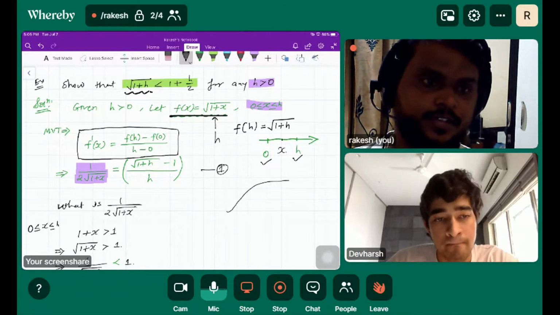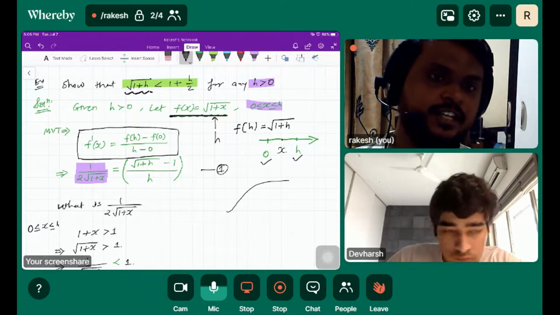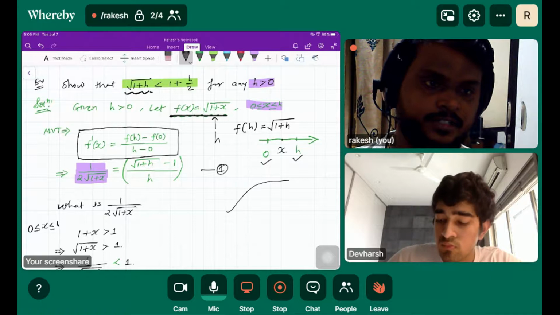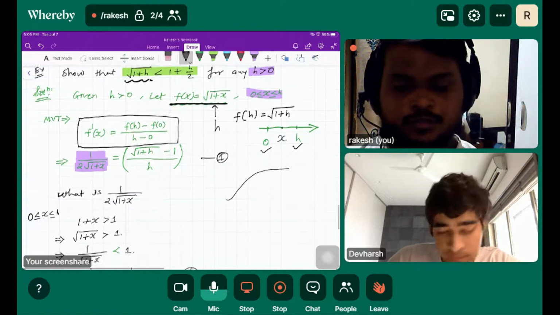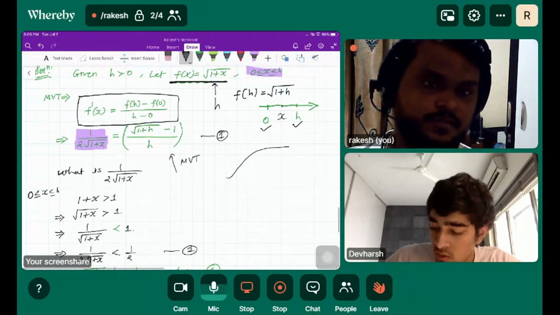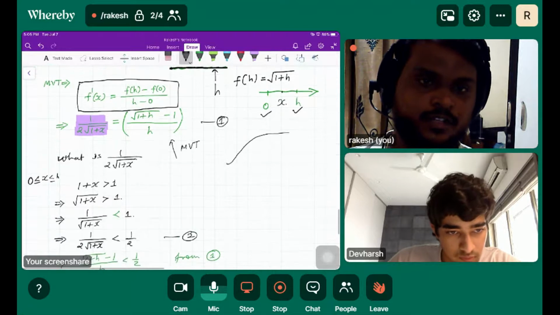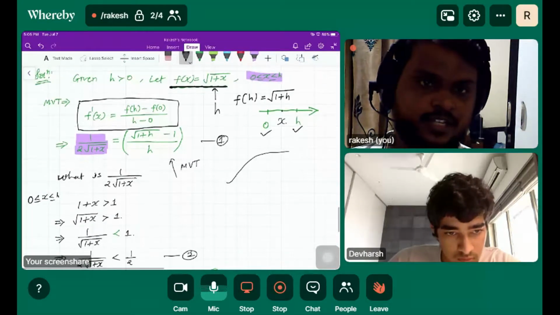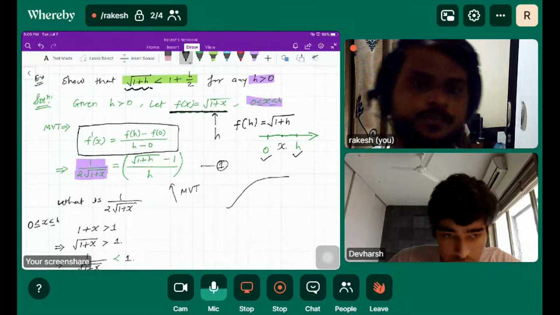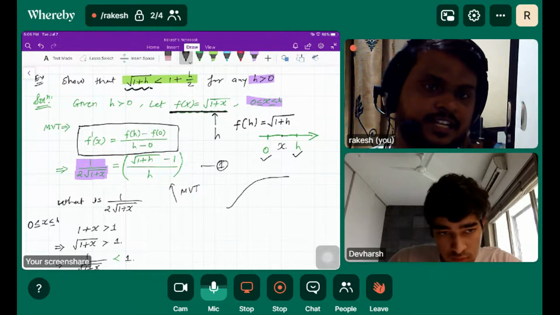Okay, and why have we considered this type of function? The reason is very clear, because we need a root 1 plus h kind of term. So once we apply MVT, because the function is continuous and differentiable within the given limit, we get root 1 plus h minus 1 over h. So we got at least the terms which involve root 1 plus h minus 1, and in fact, h is also there.